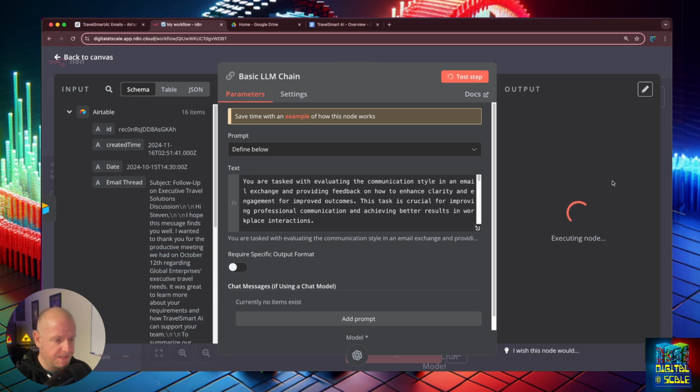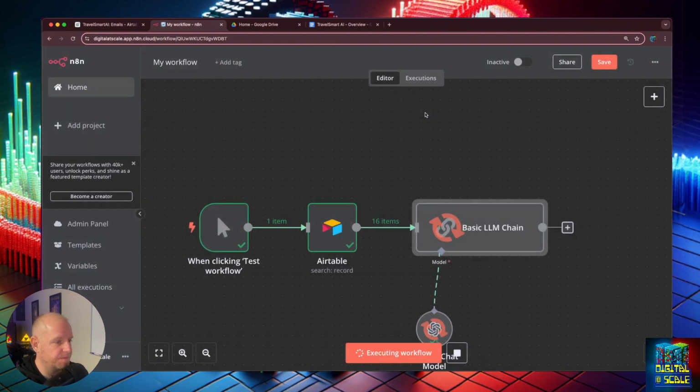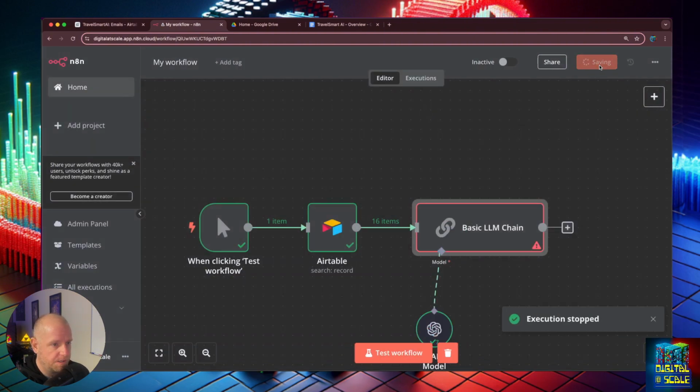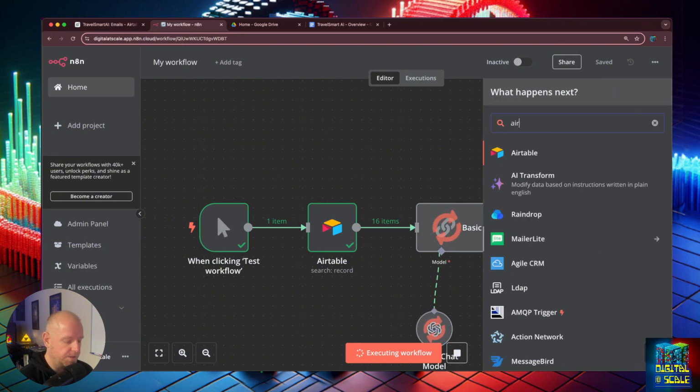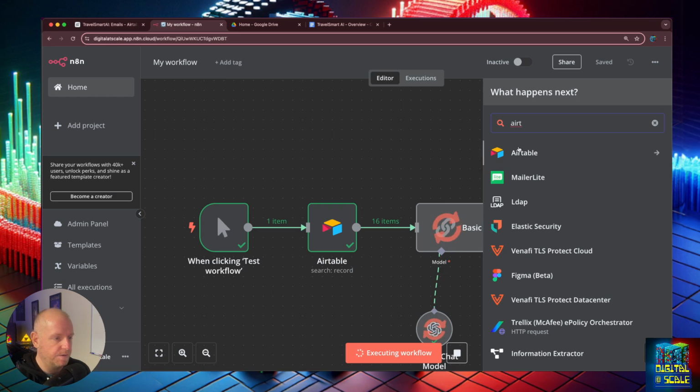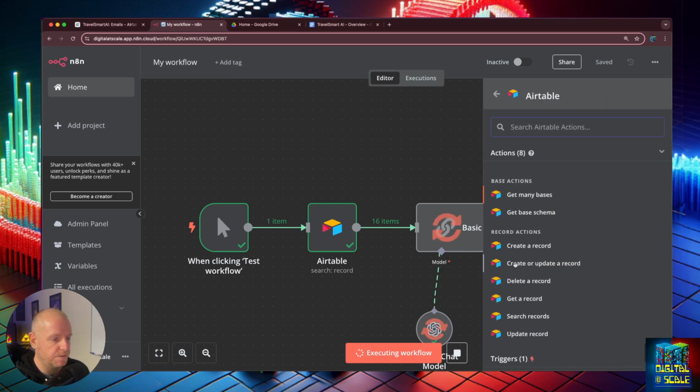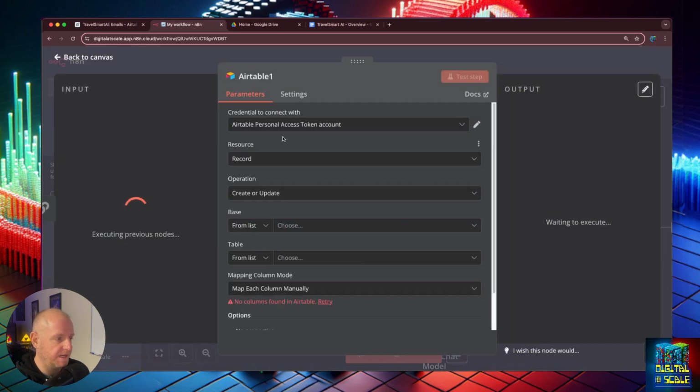All right. So it looks like it's hung up here. Let's see what is going on here. Let's stop, save. Let's hit the play button here so it gets these 16. Sometimes you just got to replay it. Let's hit play again, see if it hits it. And then what we're going to add here while we're waiting on that is our Airtable node, and we're going to do a create or update record.